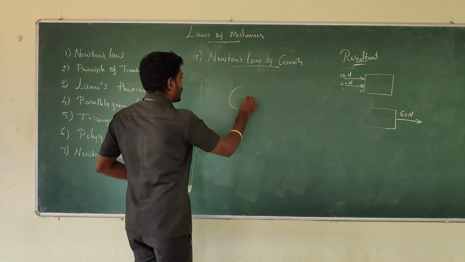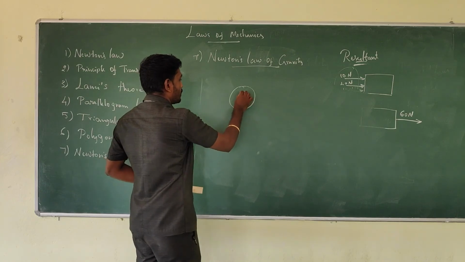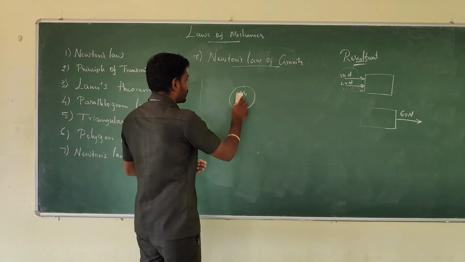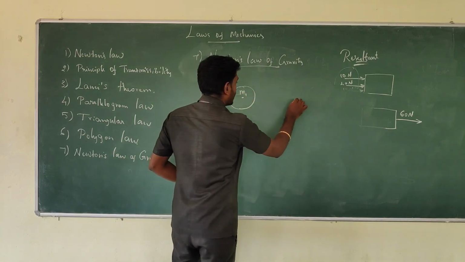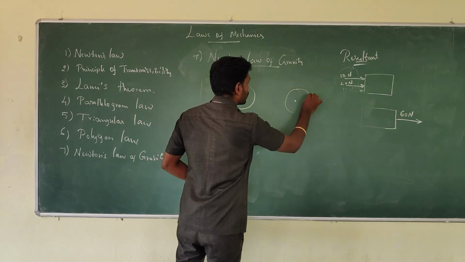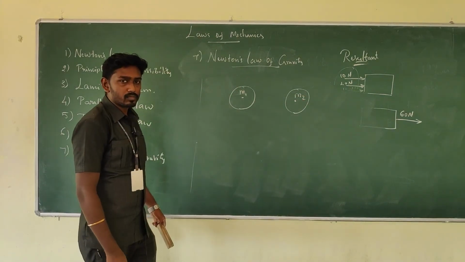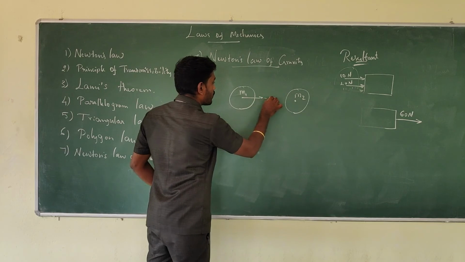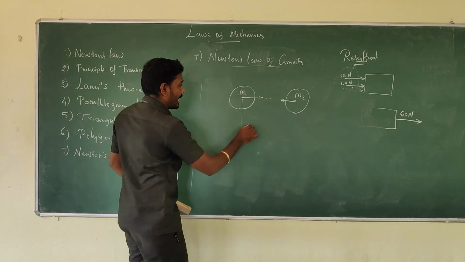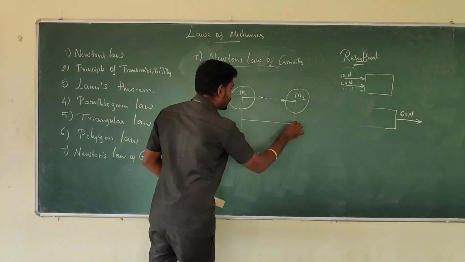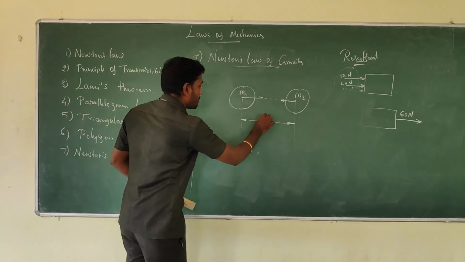For example, I can show the diagram. This is an object with mass m1, and here one more object with mass m2. There is a force of attraction between the bodies, and the bodies maintain a distance between them.